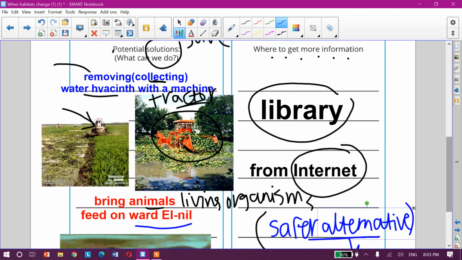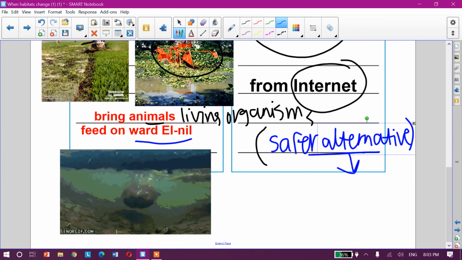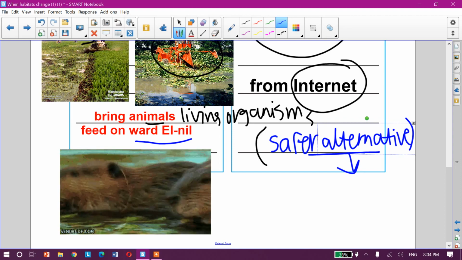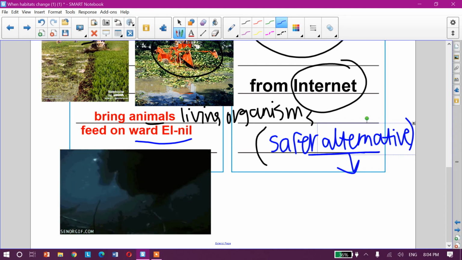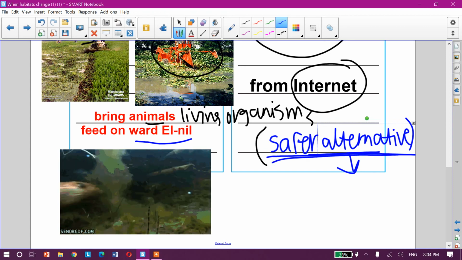Number one, by machines or collecting machines or a tractor. Number two, by another way, bring living organisms like this squirrel or molds in order to feed on this plant so that I can get rid of it in a safe way which is called safer alternative.